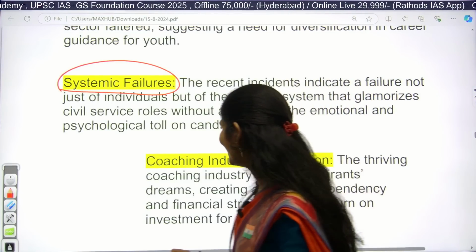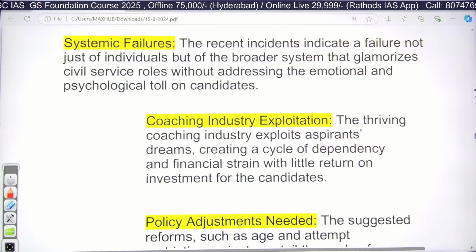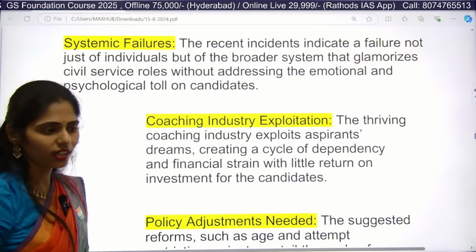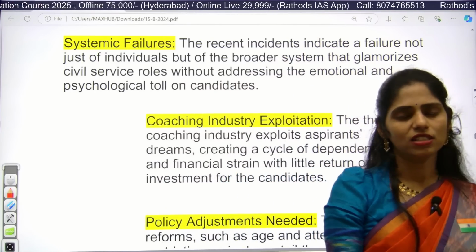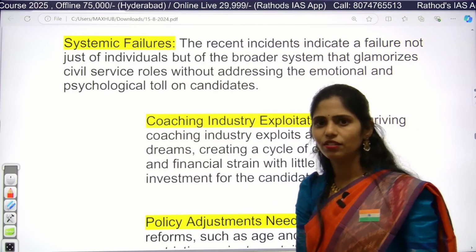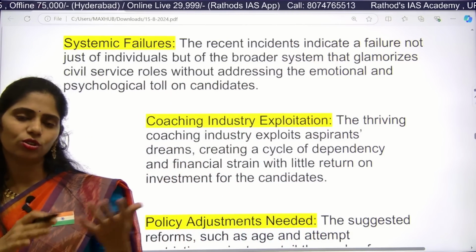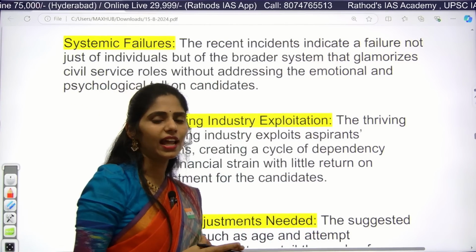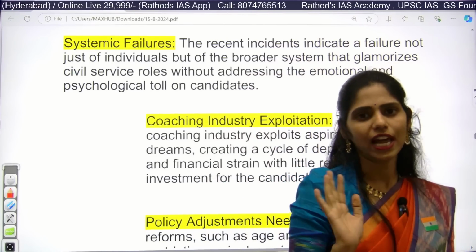And next one here is the coaching industry exploitation. Many aspirants don't even need the classes, because they can read from the books if they have some basic knowledge. But if you go to any coaching center, they charge lakhs and lakhs of rupees in fees, and they won't bother whether you come to classes or not.